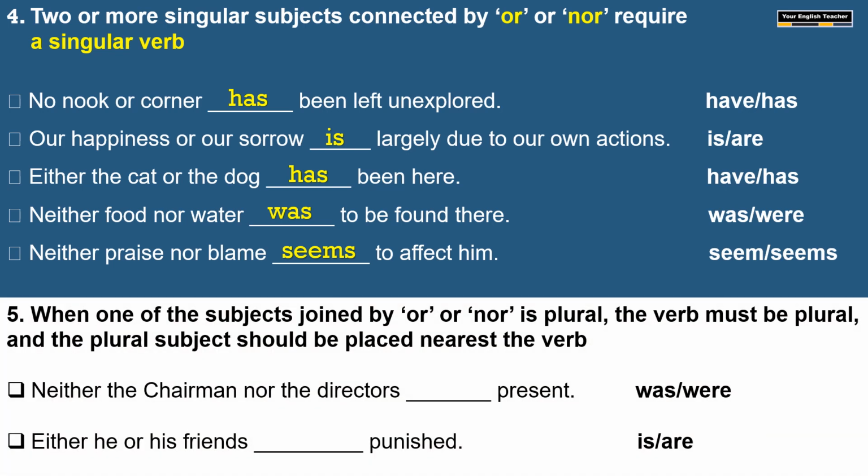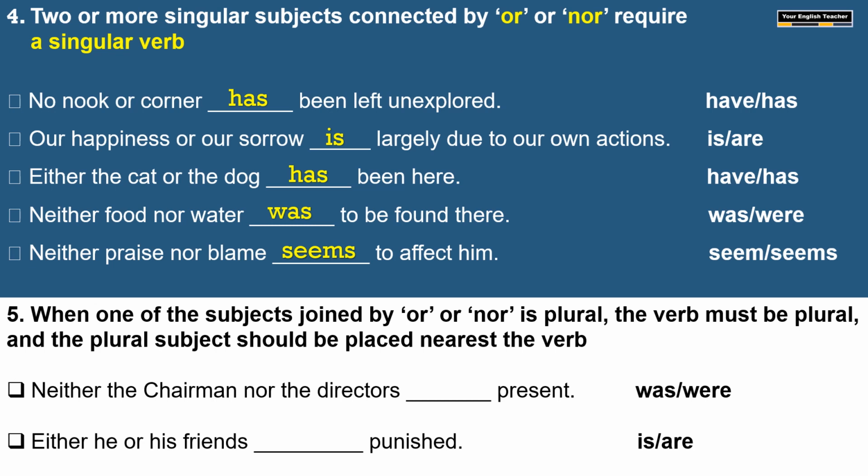See the next rule. In the previous rule, when you connect two nouns in subject place with or, we have considered them as singular only. But what if one of the two nouns is plural? One singular noun, one plural noun.